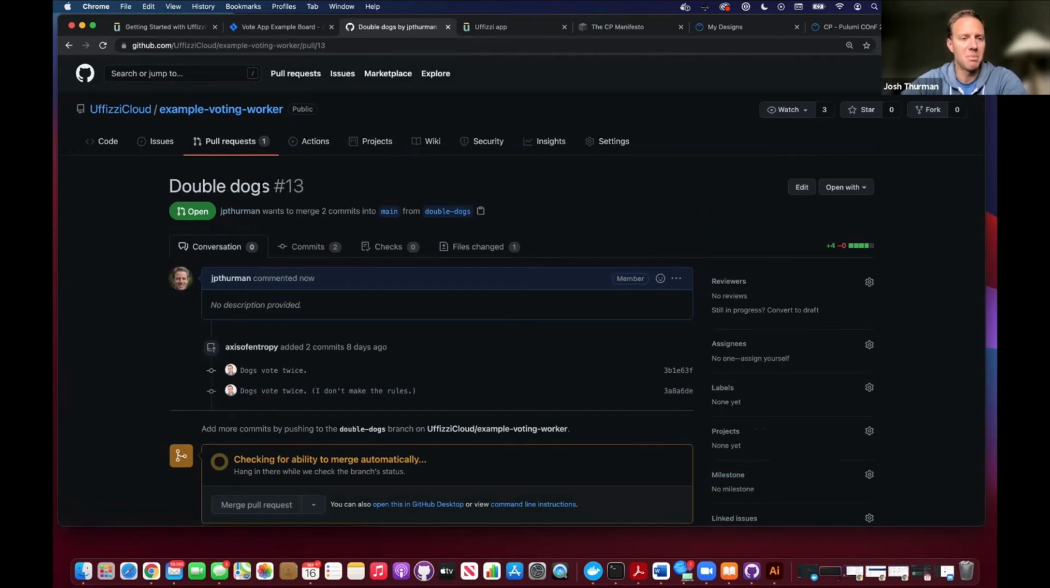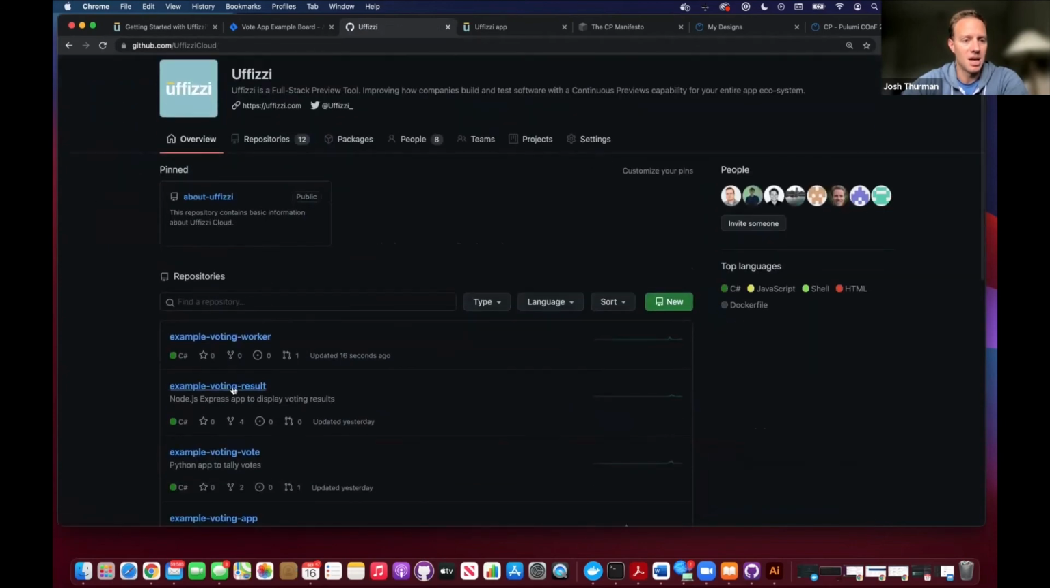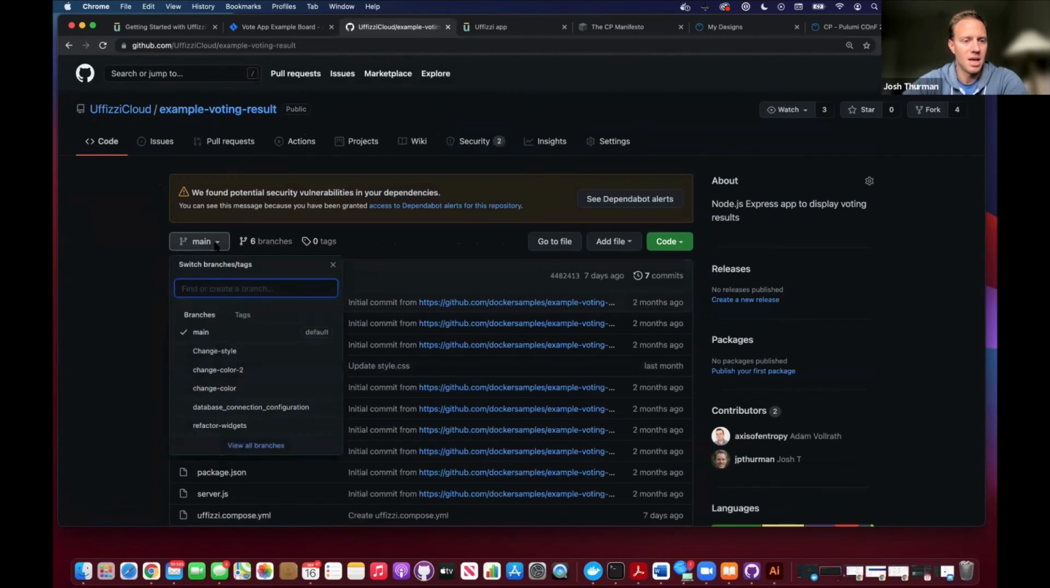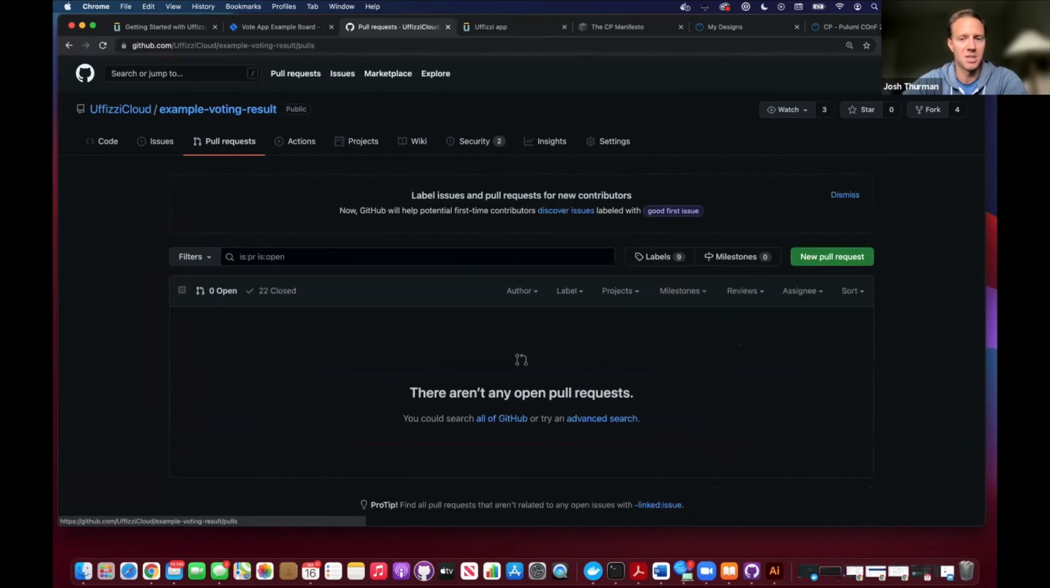Now bear with me. I'm going to do one more pull request, and then we'll see why I'm doing that. So this was for the example voting worker component. Let's say also that I was working on the results component, and I was working on a change color branch. Okay, so again, to save time for the demo, I've already committed my changes. I'm going to open a pull request here.